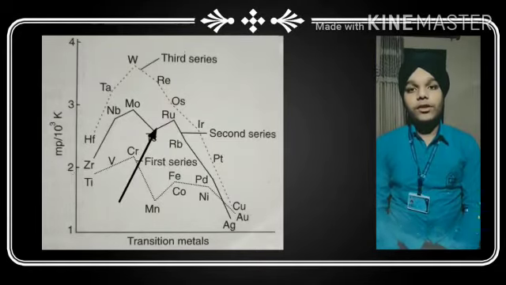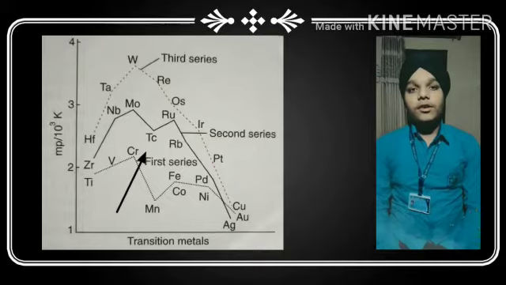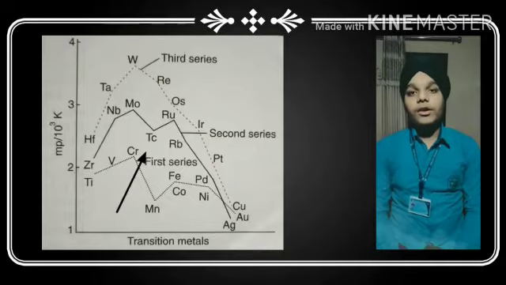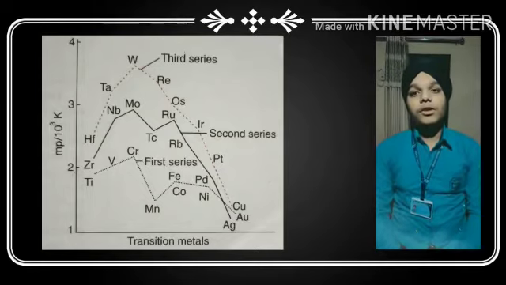Now as you can see, the first element is zirconium and the second is molybdenum. You can see up to technetium it will be increasing, meaning up to Tc it will be increasing. In Tc there is a little dip, due to the exactly half filled configuration of Tc. Now if we look at the other trends, they will be the same as those of the first transition series. You can see in the graph that the other trends will be the same.